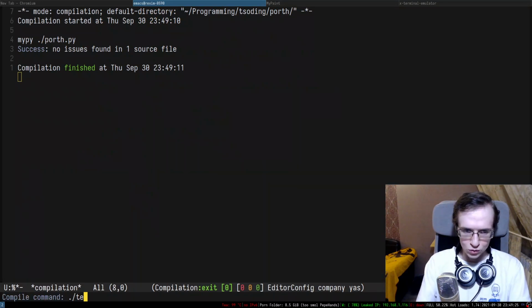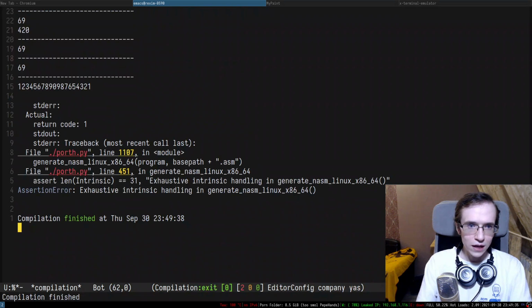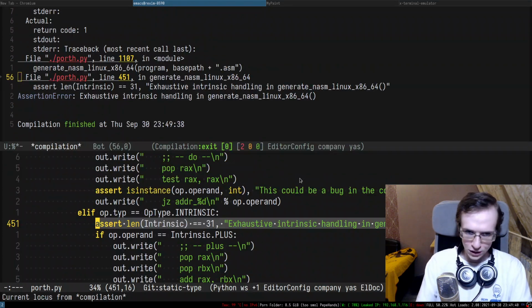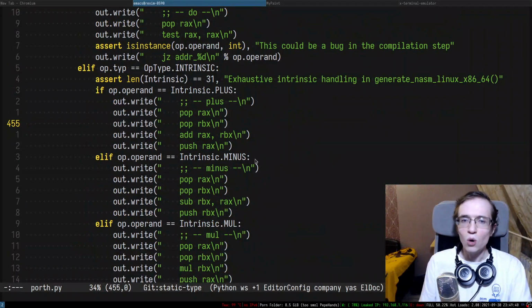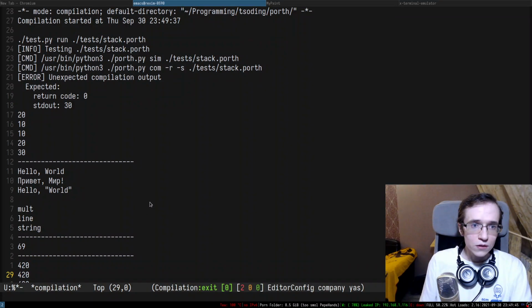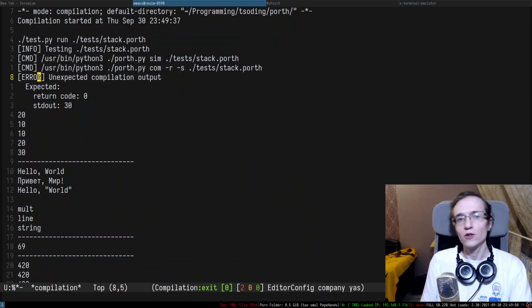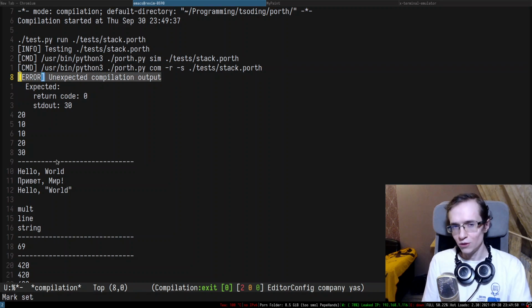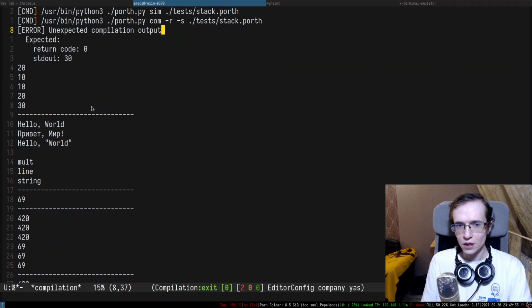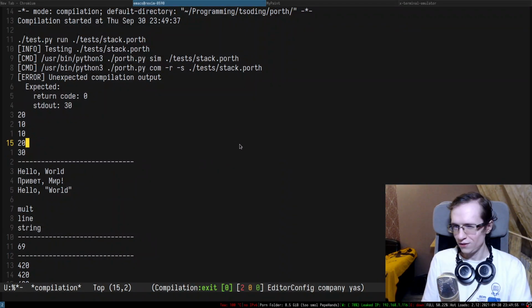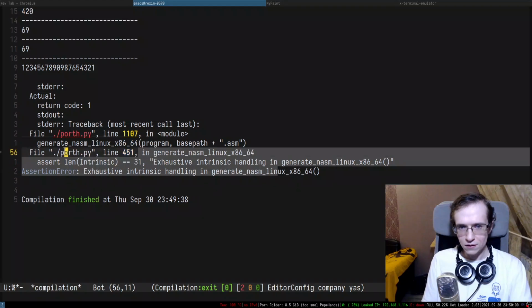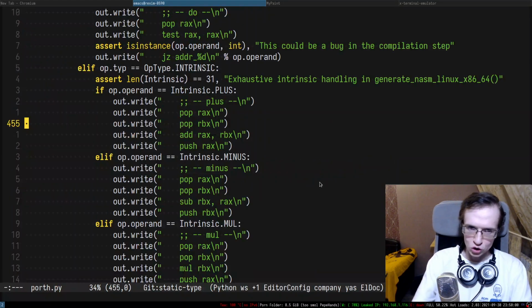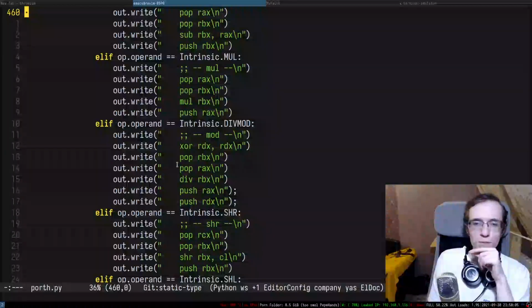So I'm gonna try to do test.py. I'm gonna run only one test, and it's gonna be a stack test, stack.porth, and something is broken. Okay, so this is because I haven't updated. Oh, okay, so it looks like the simulation has passed. It only complains about compilation output. I'm really happy about that. The simulation went fine, I'd say. Nothing is particularly broken, which is very, very good.